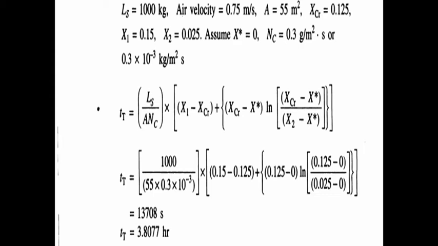Here t is equal to drying time, Ls is equal to dry weight, that is 1000 kg. Capital A is the area, 55 meter square.